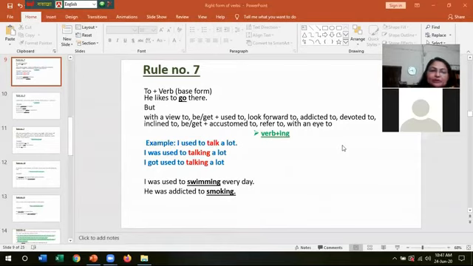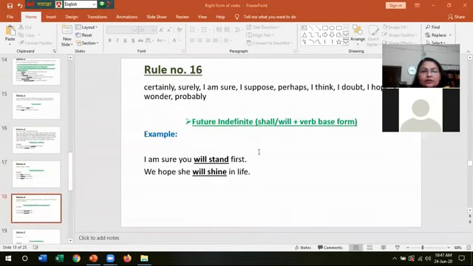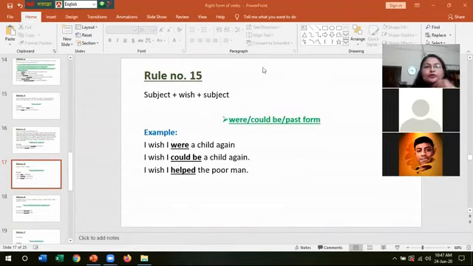Got it, probably. So we were in rule number 14 and 15. Okay, we will do just 2 more rules. Rule number 15, subject plus wish plus subject. That is, if there is subject, then wish, and then again subject, then the be verb will be in were form.